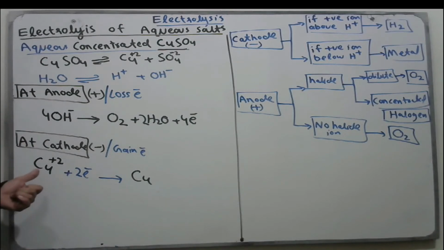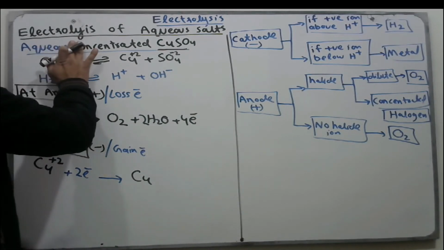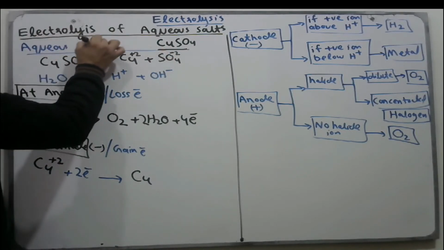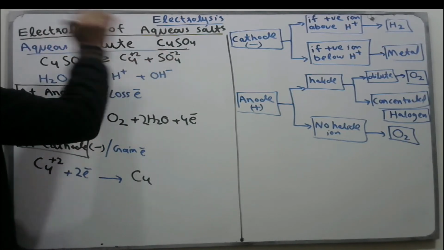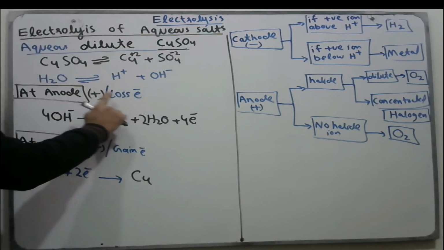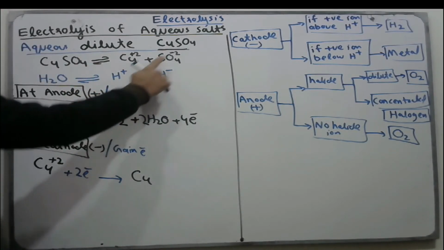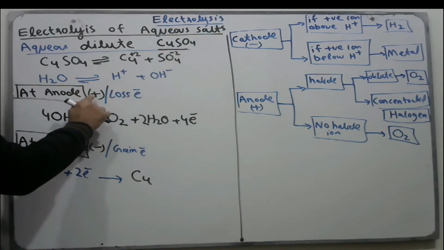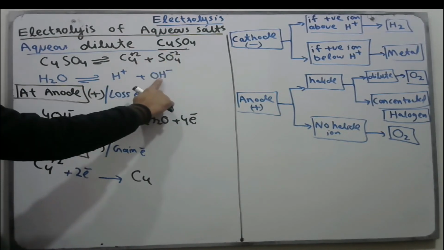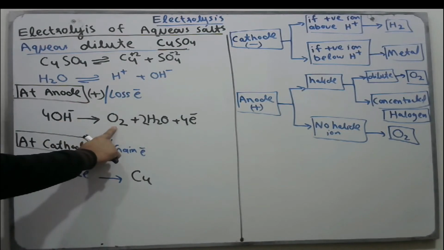That's why the reaction is the same. If we discuss aqueous dilute copper sulfate, the ions are the same. At the anode, loss of electron takes place, and these two negative ions move to the anode, but sulfate will never discharge, so OH negative discharges to form oxygen.